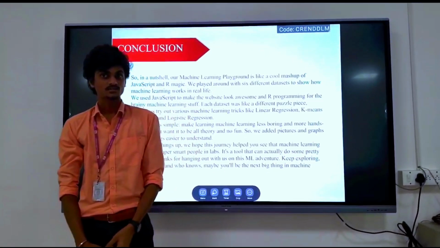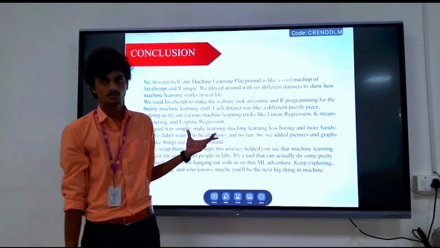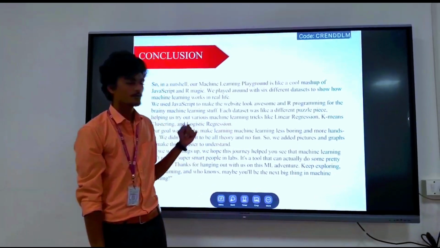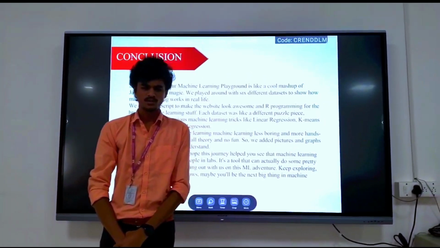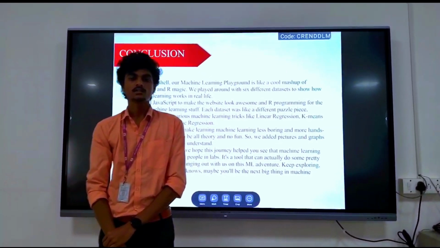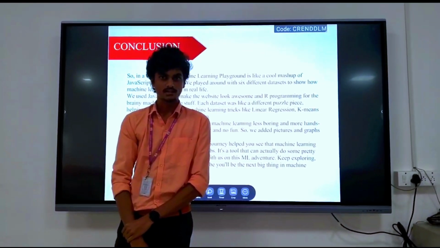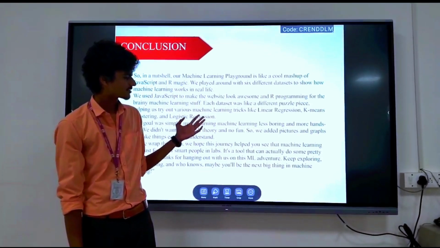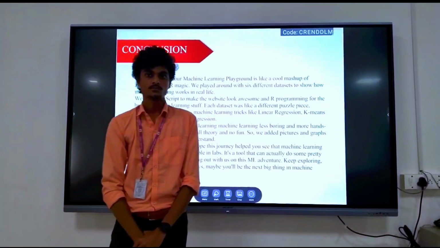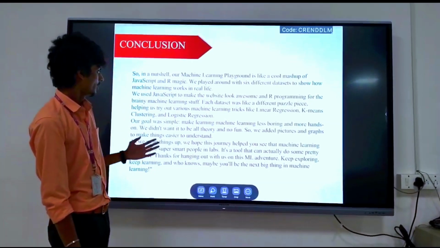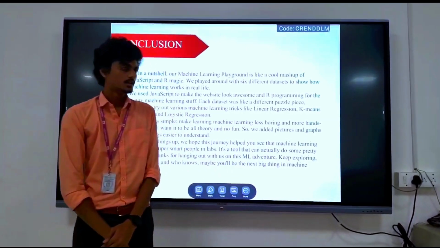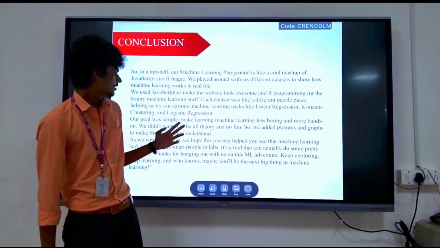Hello, I am Manikanta. Then we conclude with the machine learning programming language. It is a fusion of JavaScript and R programming. We use different types of databases and technologies like JavaScript for website statistics and R programming for real-time machine learning algorithms. And we have some tricks, like logistic regression and k-means.